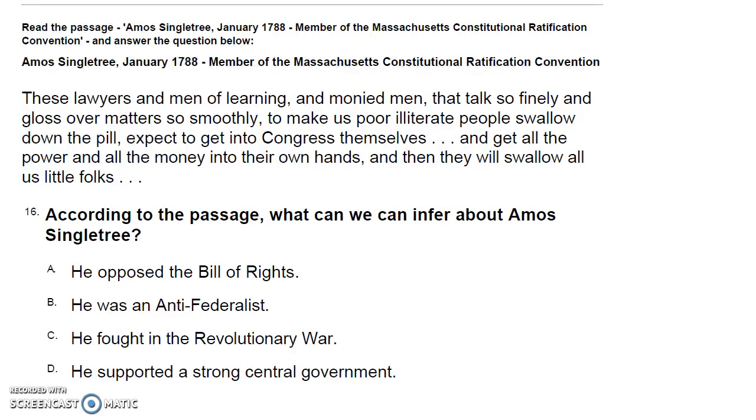According to the passage, what can we infer about Amos Singletree? A, he is opposed to the Bill of Rights. B, he was an anti-federalist. C, he fought in the Revolutionary War. D, he supported a strong central government.